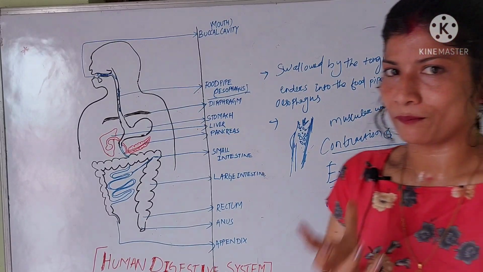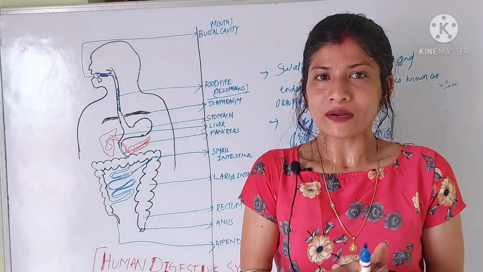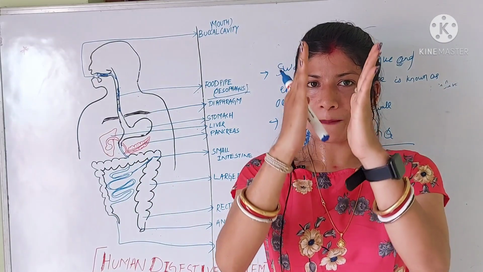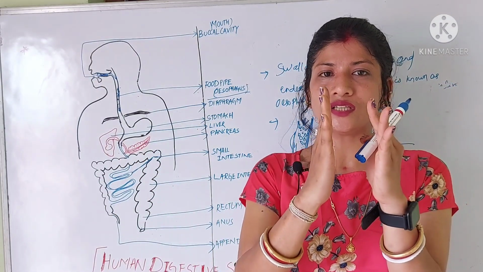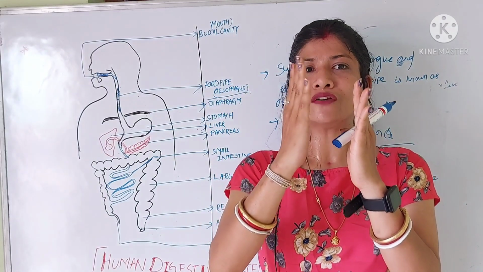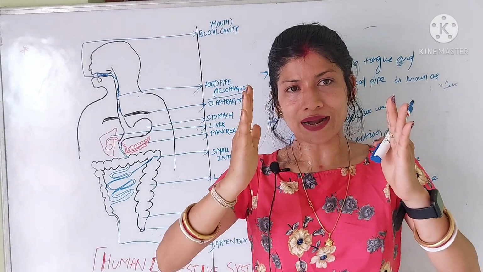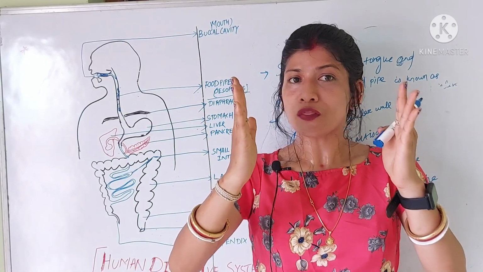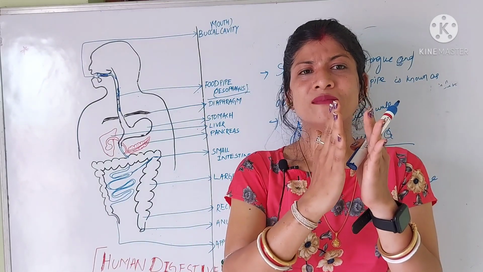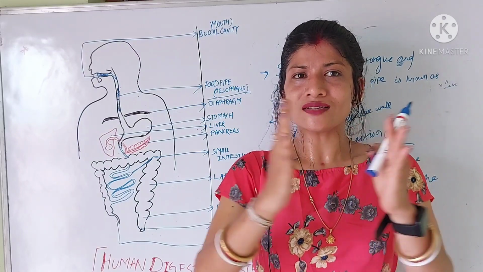This is a movement. That means it expands then contracts. Suppose this is the food pipe, a tubular structure. When the food enters the food pipe, it expands. After the food passes, it contracts again, that means it shrinks. So this is the movement.